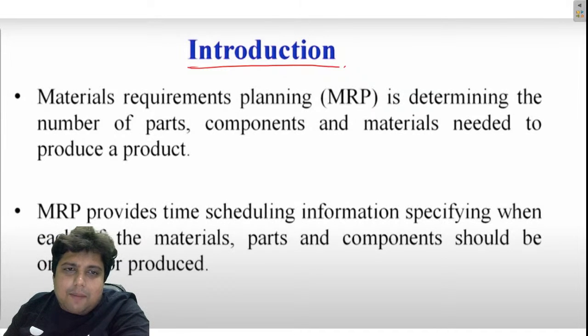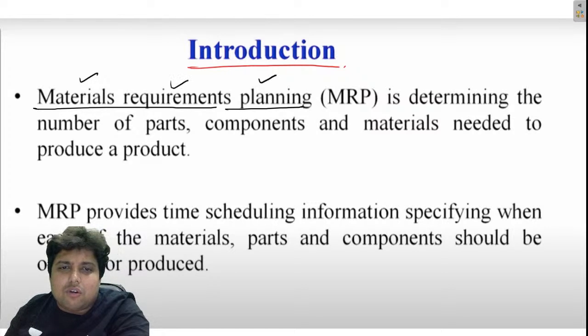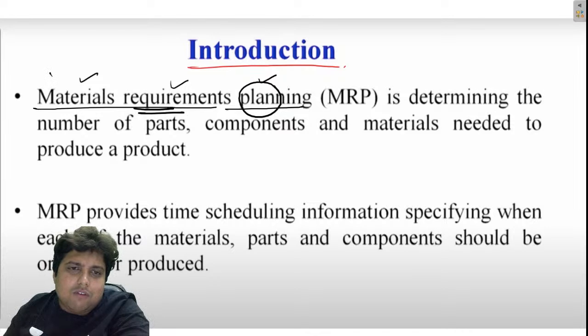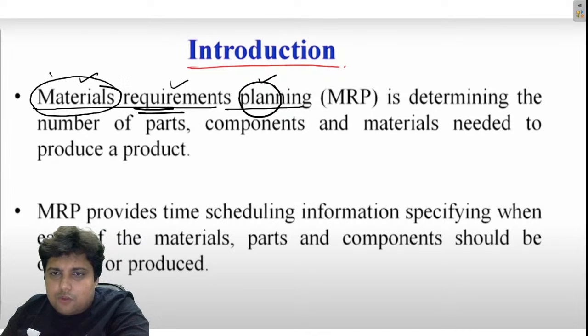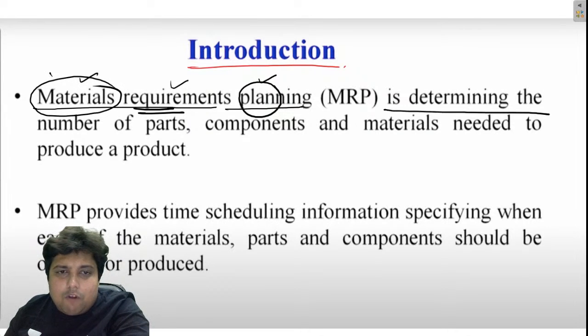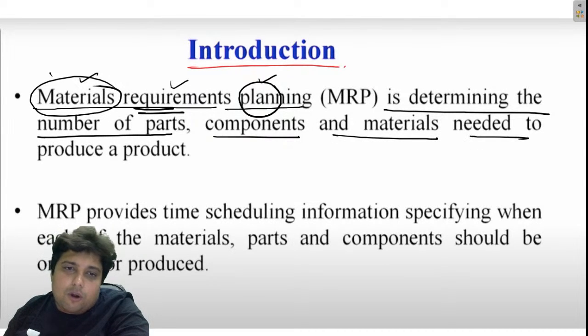Material requirement planning is mostly a theoretical topic. By the name of this you must have understood that we basically plan our requirement for the materials that we will be using for the manufacturing process, right? So MRP is determining the number of parts, components and materials needed to produce a product, right?